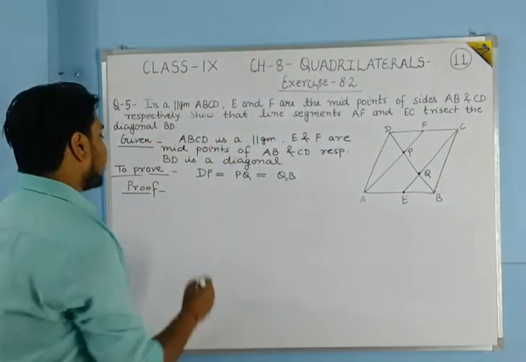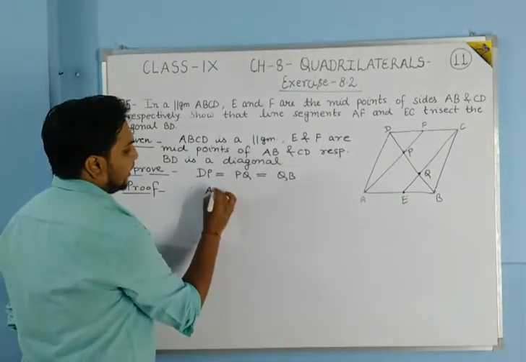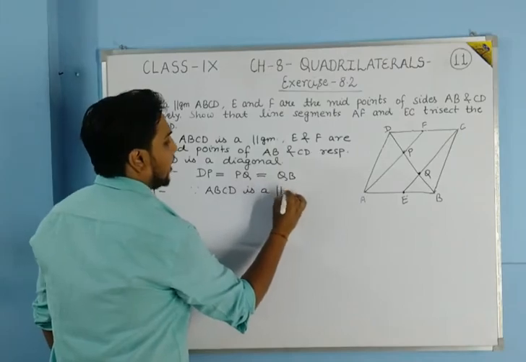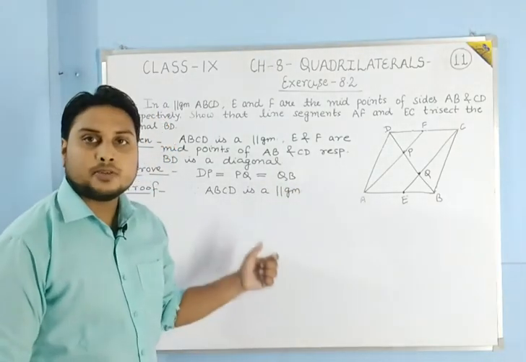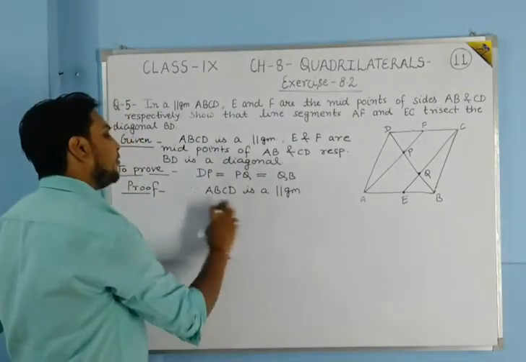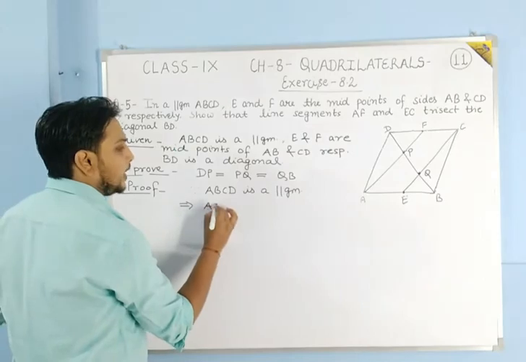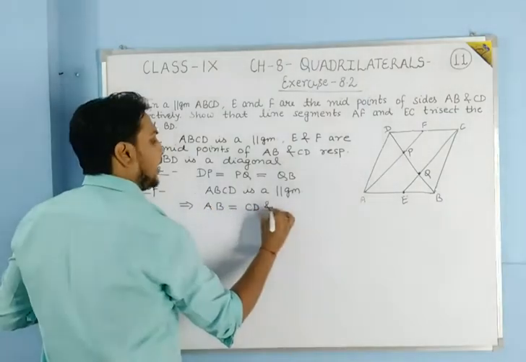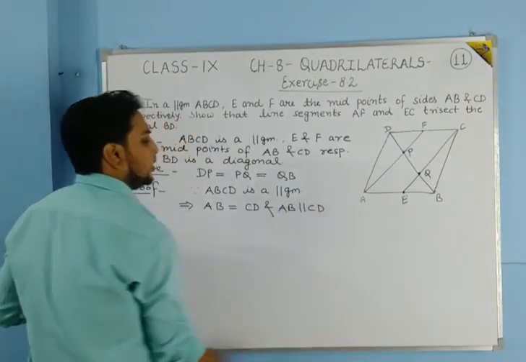As we know, since ABCD is a parallelogram, it is given in the question. If it is a parallelogram, then it will imply that AB is equal to CD and AB is parallel to CD.